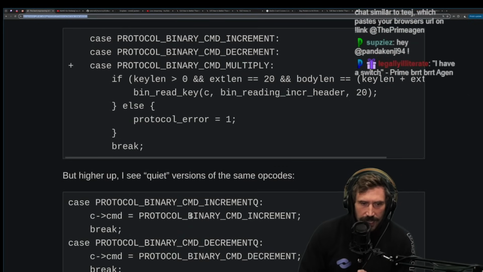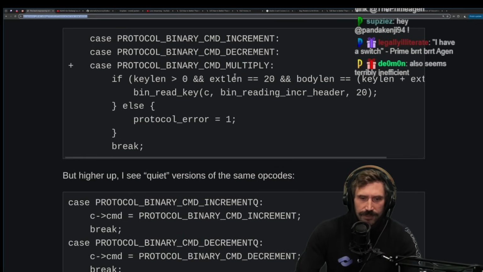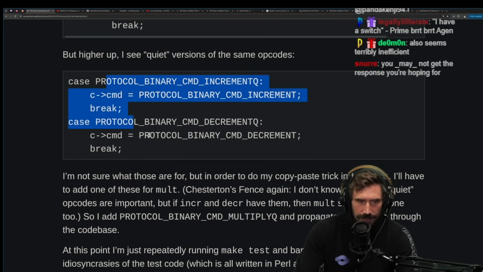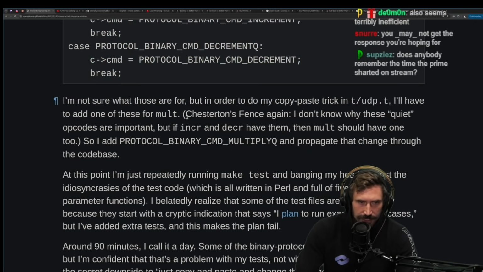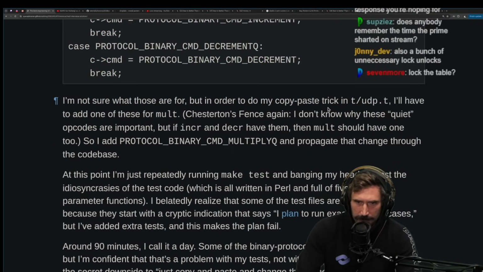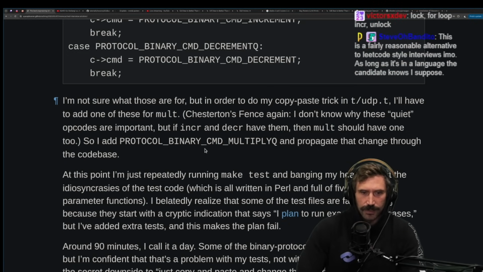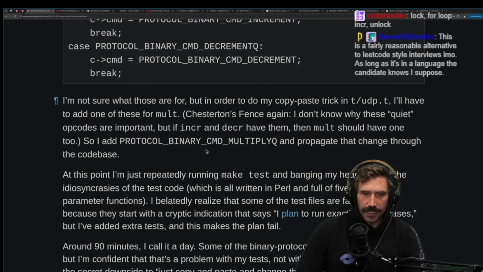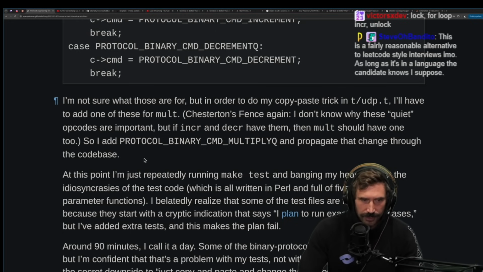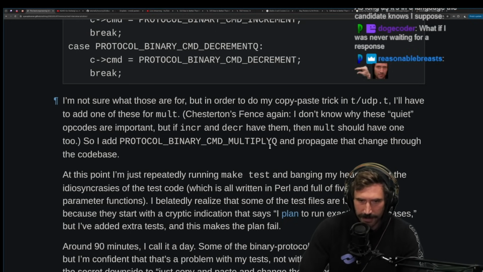But higher up, I see quiet versions of the same opcodes. Uh-oh. I'm not sure what those are for, but in order to do my copy-paste trick in UDP t, I'll have to add one of those to mult. Chesterton's fence. I don't know why these quiet opcodes are important, but if incr and decr have them, then mult should have one too. So I add protocol binary command multiply.